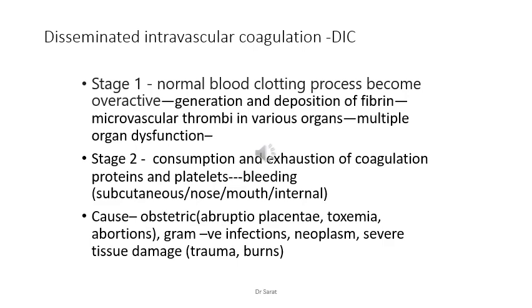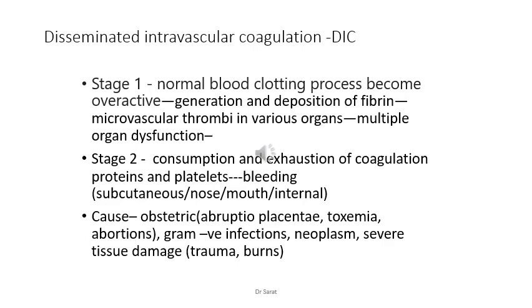So there is formation of microvascular thrombi in various organs, and there is multiple organ dysfunction because the circulation may be obstructed. And slowly stage 2 takes over. There is consumption and exhaustion of coagulation proteins and platelets due to this overactive blood clotting process.